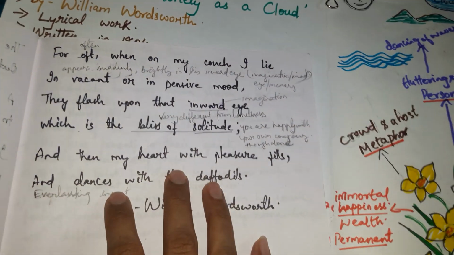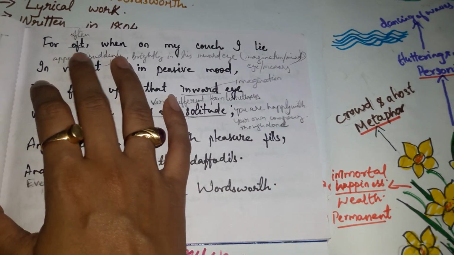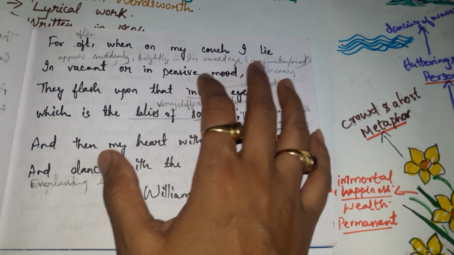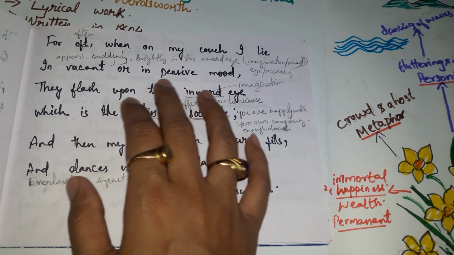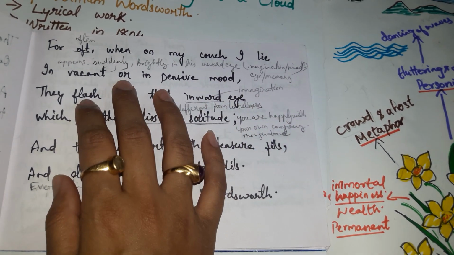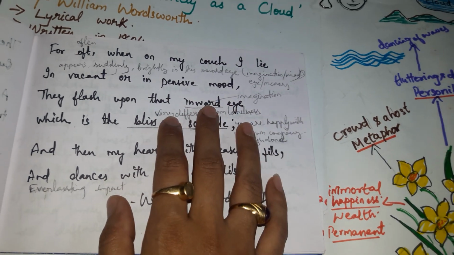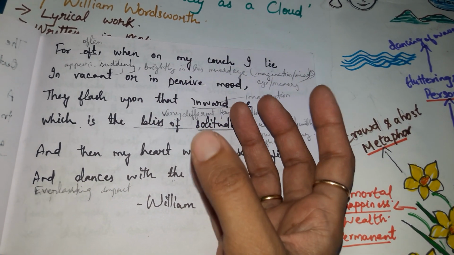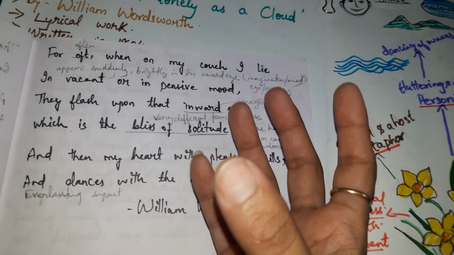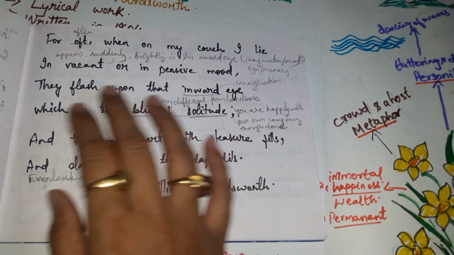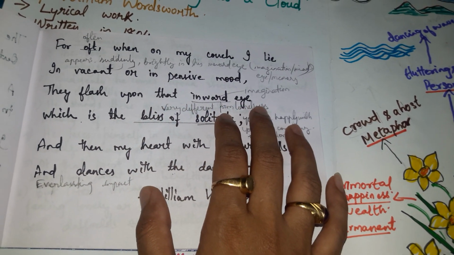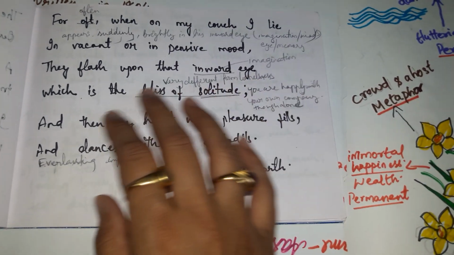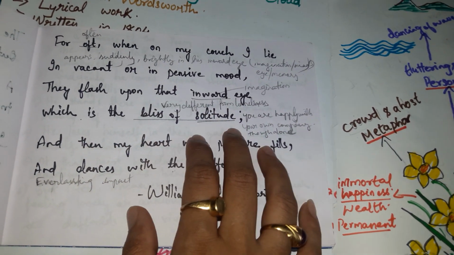Now finally, in the last stanza, the poet says, for oft, which means often, for oft when on my couch I lie, in vacant or in pensive mood. So the poet says that whenever I lie on my couch, on my bed, in a vacant, in an empty mood, or in a thoughtful mood, what happens then? They flash upon that inward eye. That is, they come all of a sudden in his imagination, which is the bliss of solitude.